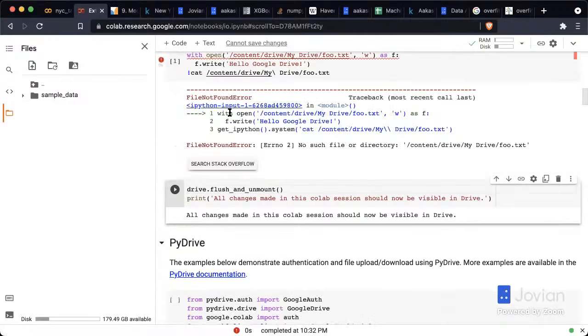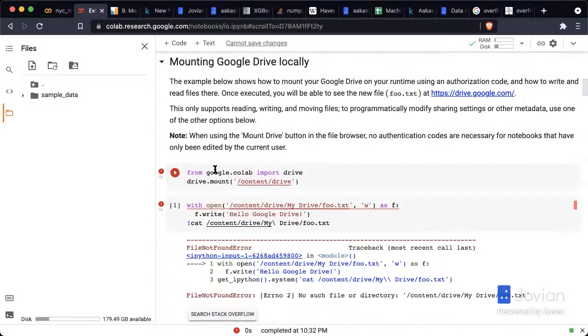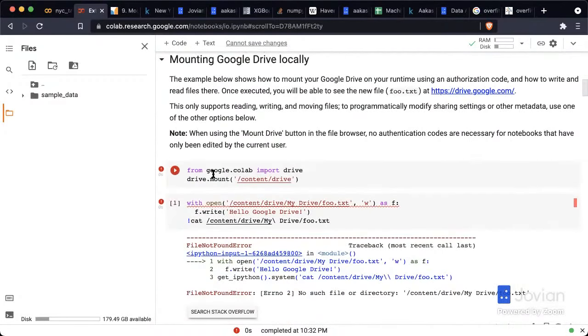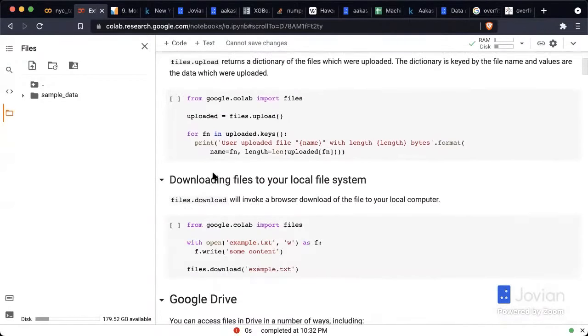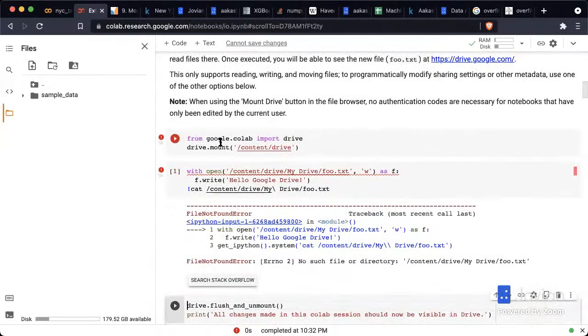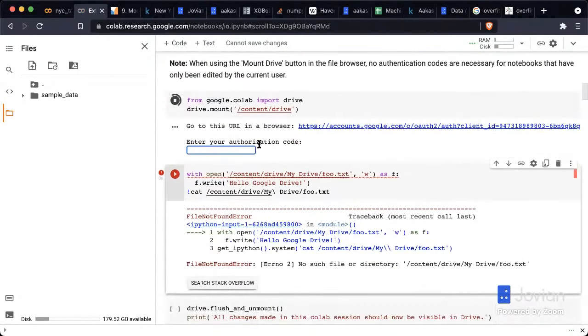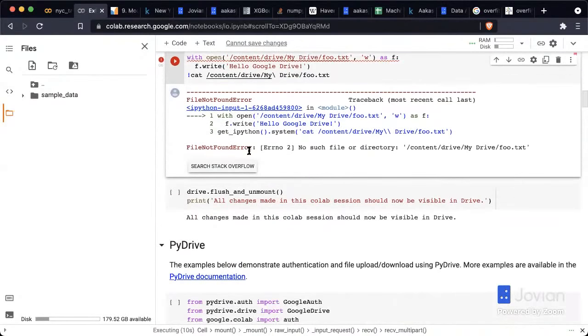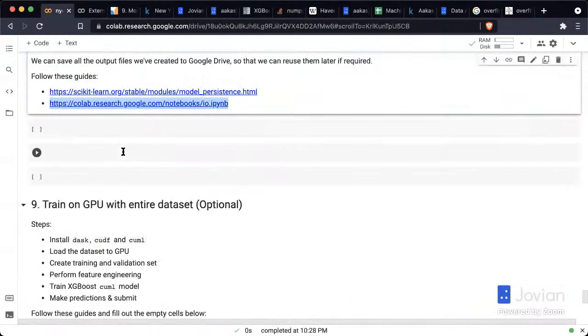Yeah, your Google Drive is going to show up here on the left. I'm not going to run the whole thing right now. I believe this one is going to ask you to take some additional steps like this. Yeah, you will have to open a link and enter an authorization code, similar to adding your Jovian API key, that attaches your Google Drive. And once your Google Drive is attached, you can take the joblib file that you created here and put that into your Google Drive.